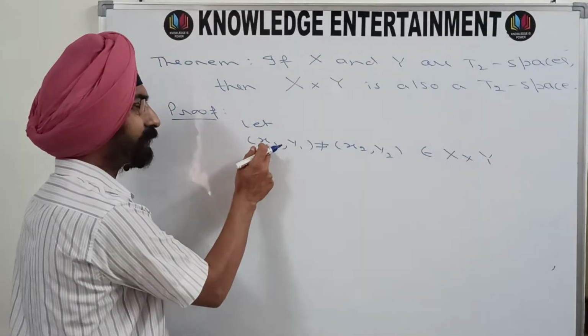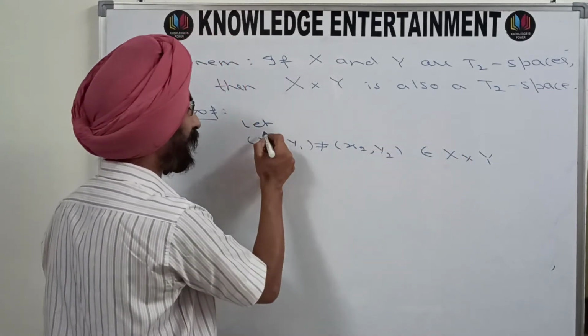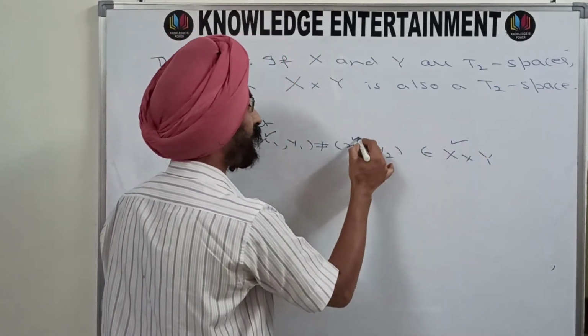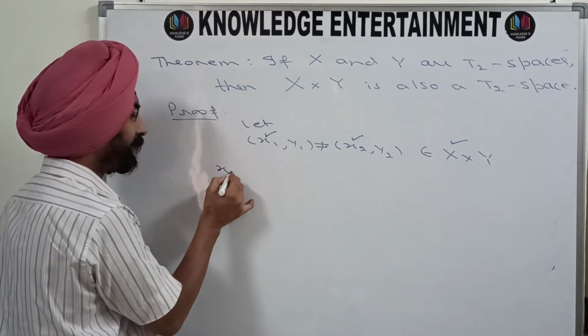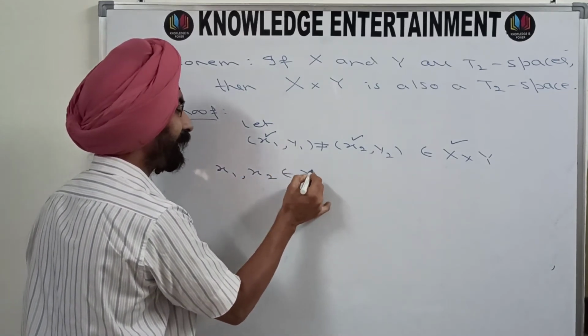Now, (x1, y1) belongs to X cross Y. That means your x1 is in X and your x2 is also in X. So your x1 and x2 are in X.